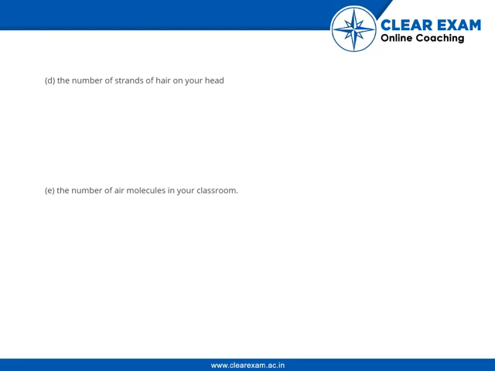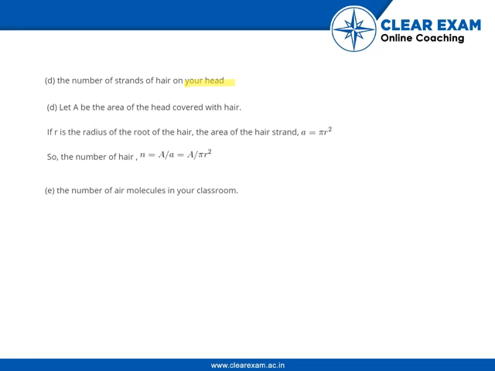Fourth one, the number of strands of hair on your head. Let A be the area of head covered with hair. If r is the radius of the root of the hair, the area of the hair strand would be pi r square. So the number of hair would be total area of the head covered with hair divided by the area taken by each strand of hair. That would be A by pi r square.